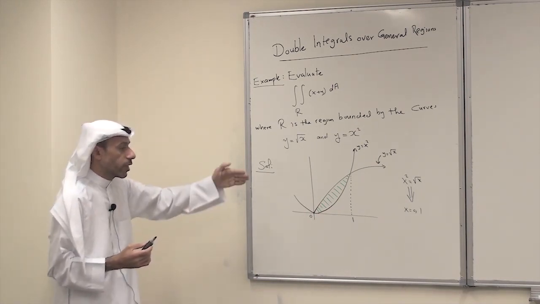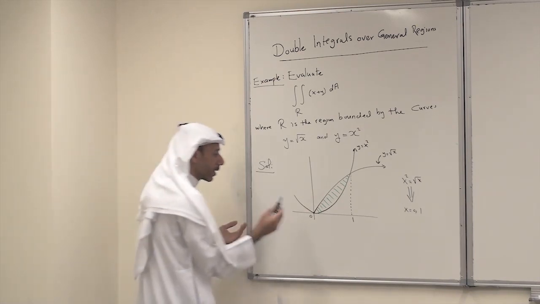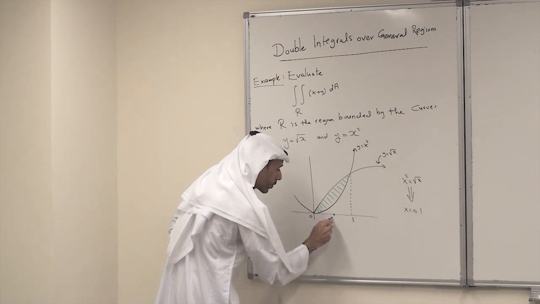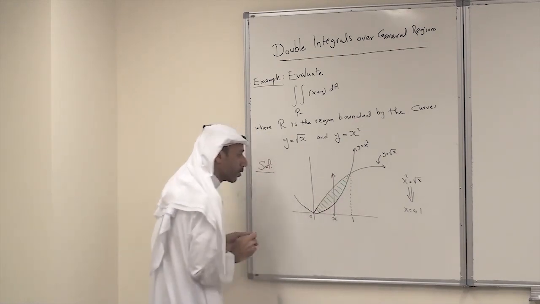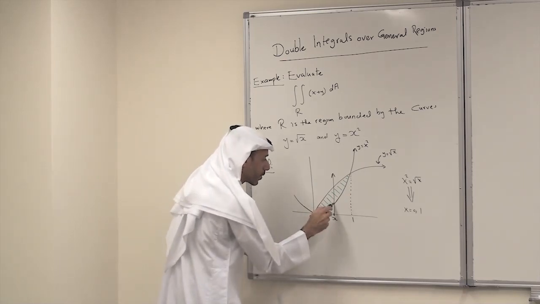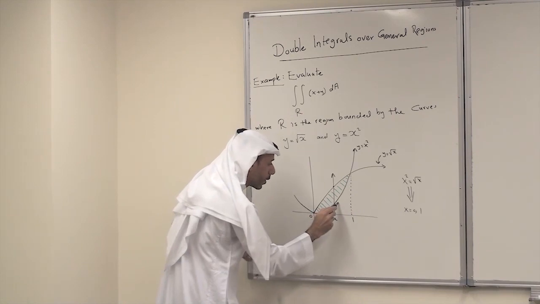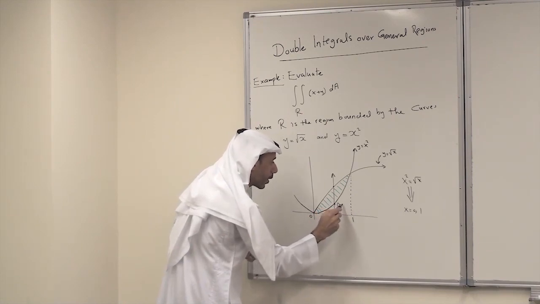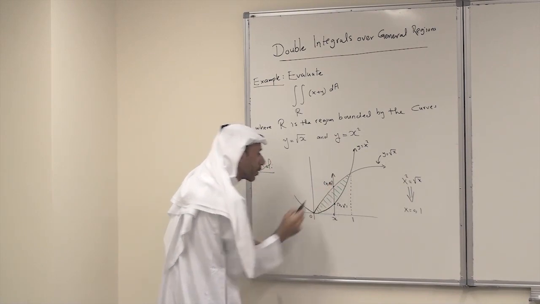Now what type of region is this one? Well, I can just take an arbitrary x here, and take a vertical line. And I always enter through x squared and leave through root x. So this is x squared, and this is root x.